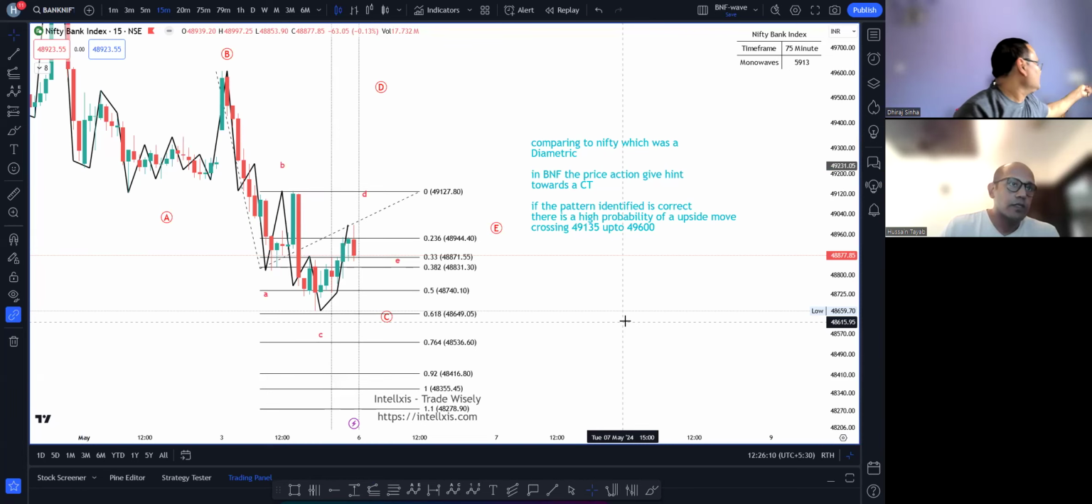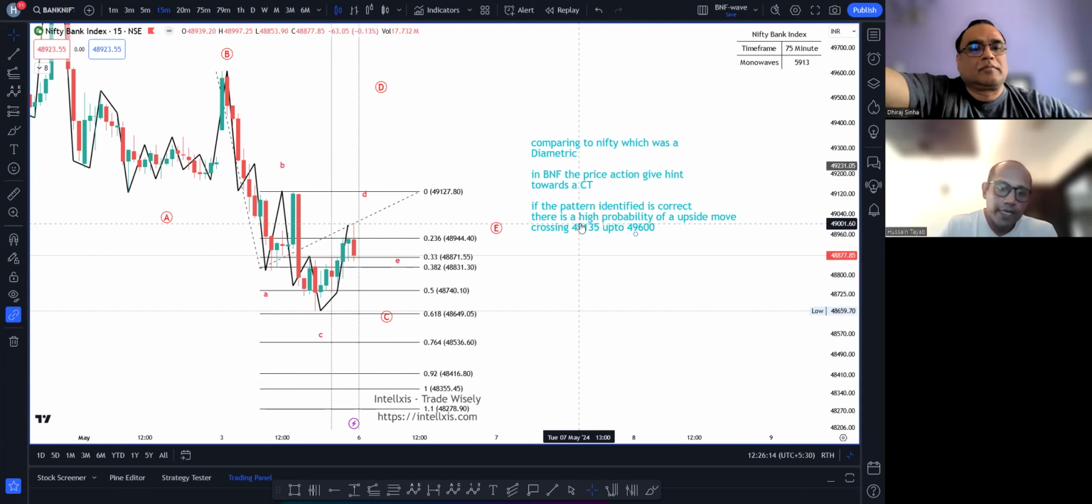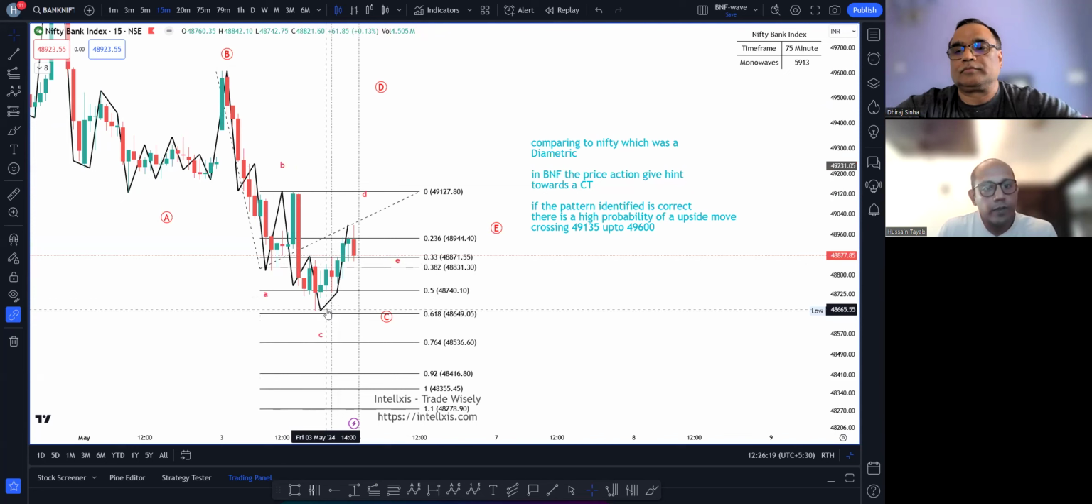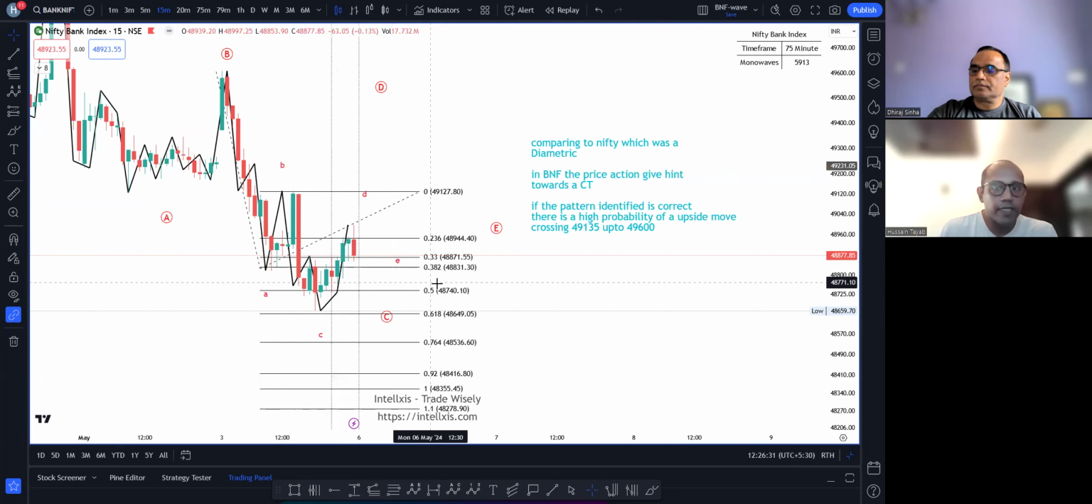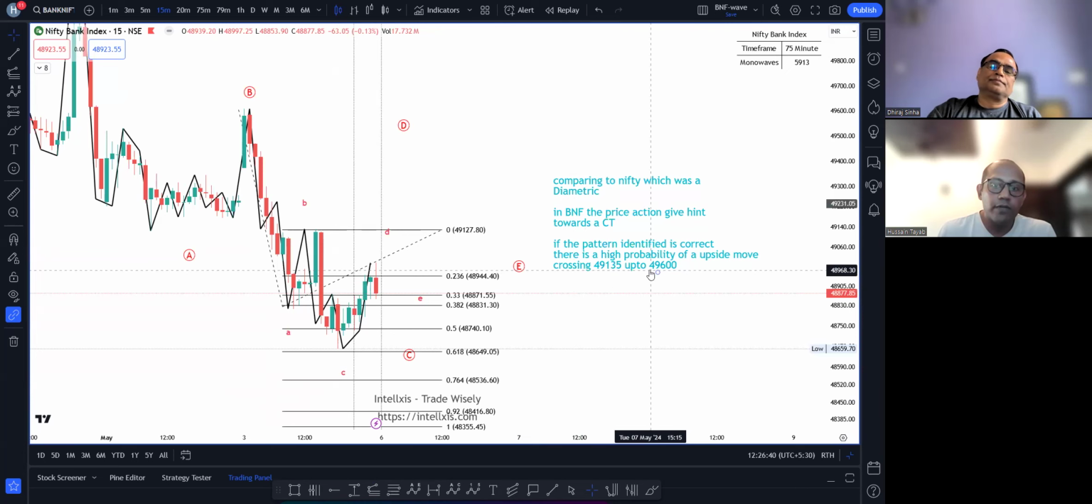Absolutely, sir. Yeah. Absolutely. So in essence, what I'm trying to say, sir, I'm comparing Nifty and Bank Nifty. निफ्टी में हमें डायमेट्रिक मिला था सी लेग में, बैंक निफ्टी में एक कॉन्ट्रैक्टिंग ट्रायंगल मिला है, which is half baked. We will see the price action on Monday to trade this in the top side direction. If that happens, and if we have identified this, again, I'm saying this is a 15-minute time frame. Please take it with a pinch of salt. If we have identified this pattern correctly, we may see an up move to 49,135 to 49,600.